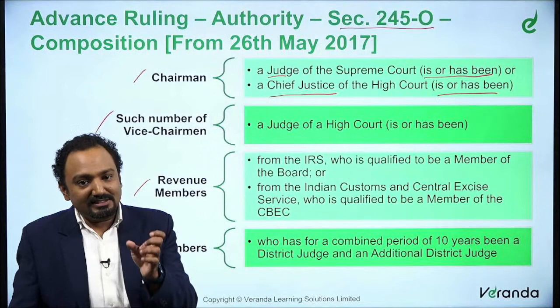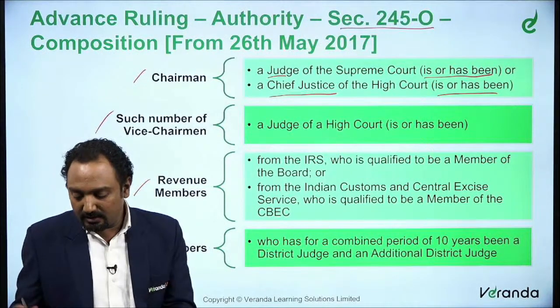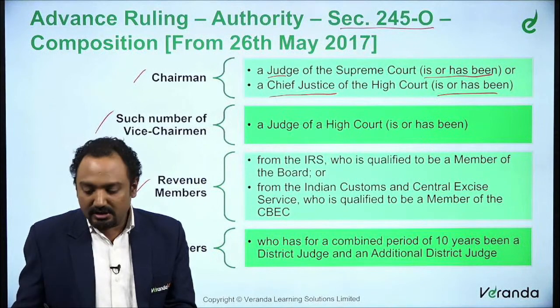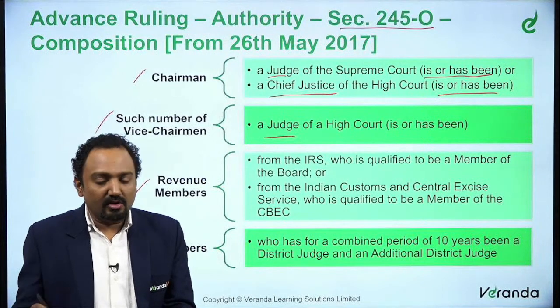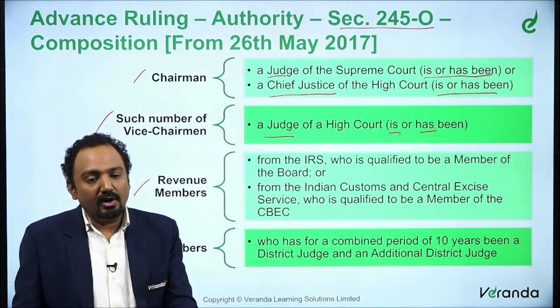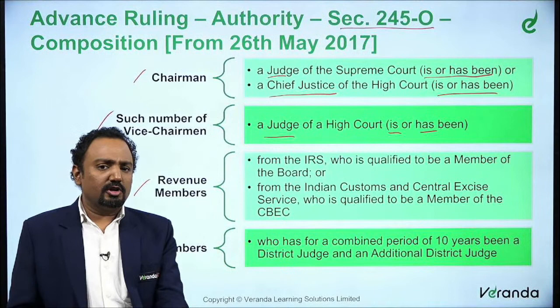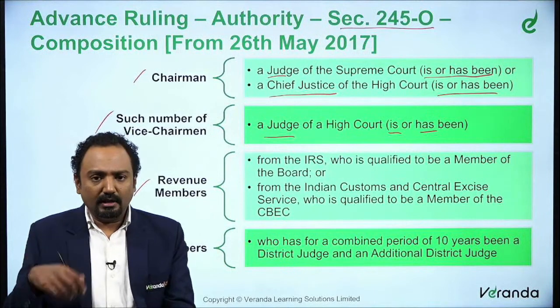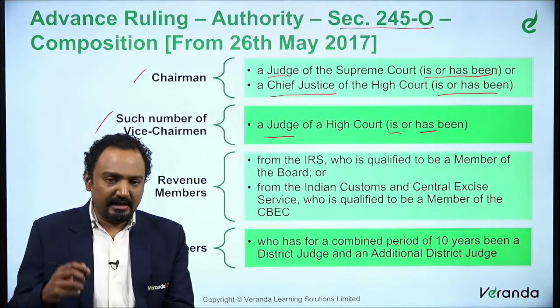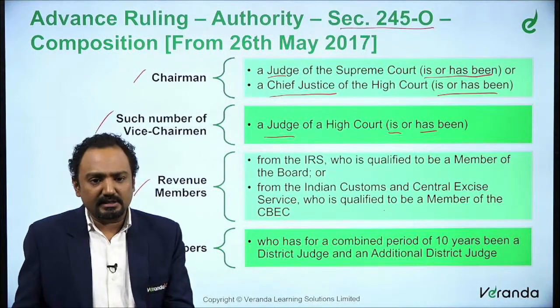It includes is or has been a judge or the Chief Justice of the High Court here. As far as Vice Chairman, again a judge of High Court. Here also the words is or has been are included. So this is also an amendment. Revenue, there is no change in revenue member, IRS member, or the member who is eligible to be this member in the Central Board of Excise and Customs.